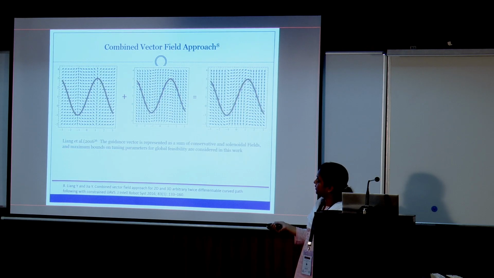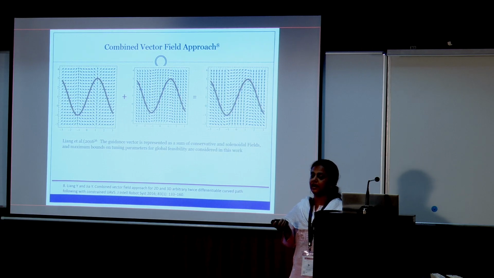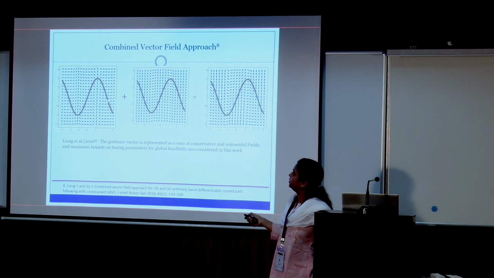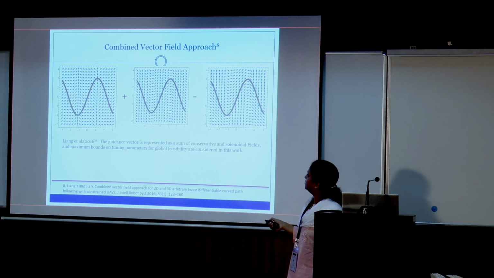Another work, which is very popular, was done by Liang in 2016. Using this method, not only circular and straight line paths, it was done for Bezier curves, sinusoidal paths, even a star we can converge to. The idea is that the guidance vector is represented as a sum of conservative and solenoidal fields. The conservative field will take you to the path faster, and the solenoidal field will help you to orient along the path.